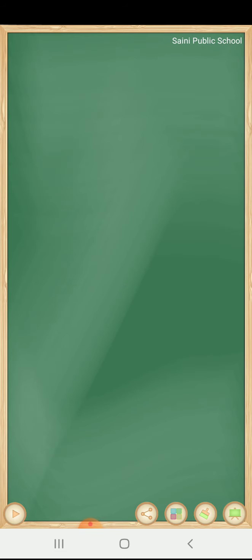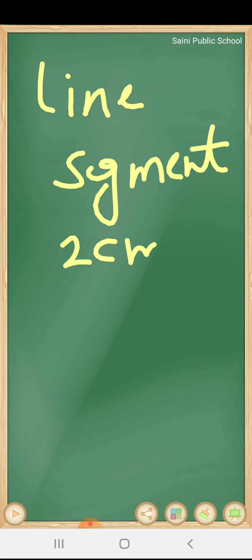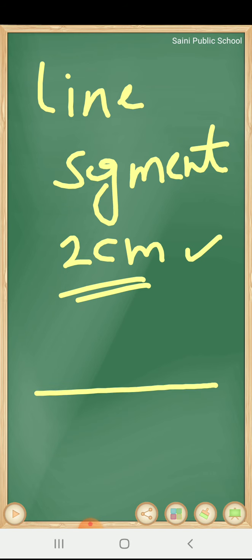Now we will construct a line segment. How will we construct a line segment? Suppose we want to construct a line segment of length 2 centimeters. We will use a scale and pencil for construction of a line segment. First of all, we will draw a line. Then we will mark a point here. Suppose this is A. We will always denote points by capital alphabets. So this is A.